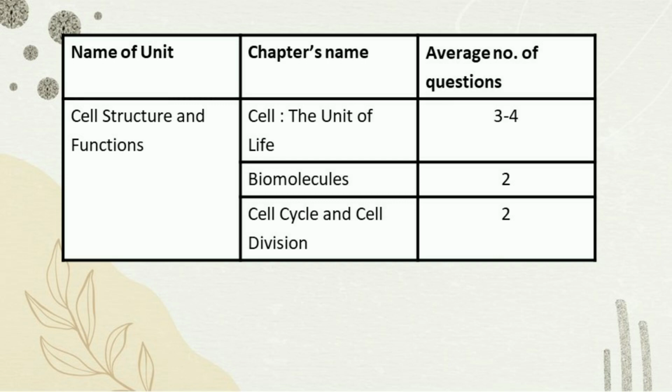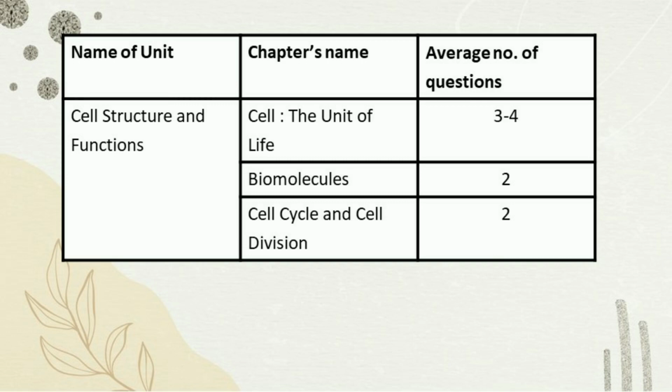And the next topic is carbohydrates, which comprises around 15% of the weightage from this chapter alone. Next, the next chapter is cell cycle and cell division, from which we get around 2 questions, and the important topics from this chapter are meiosis and cell cycle and interphase, and not to miss mitosis, just in case you want to complete this chapter.